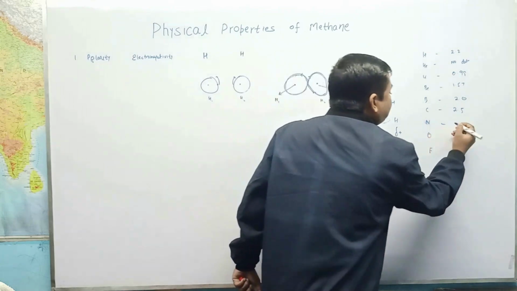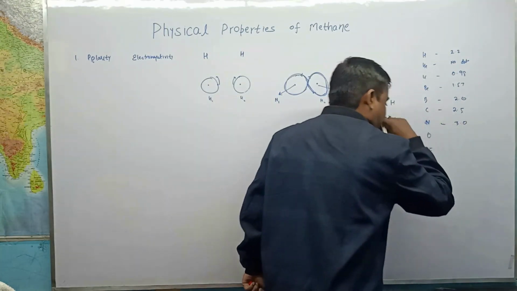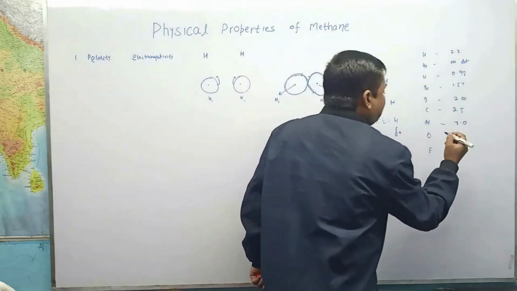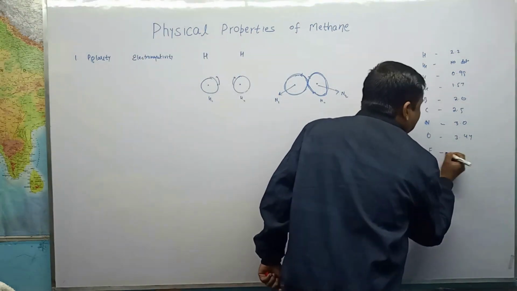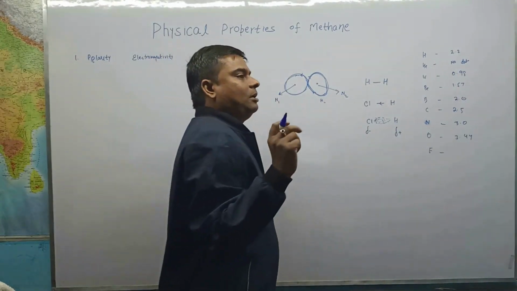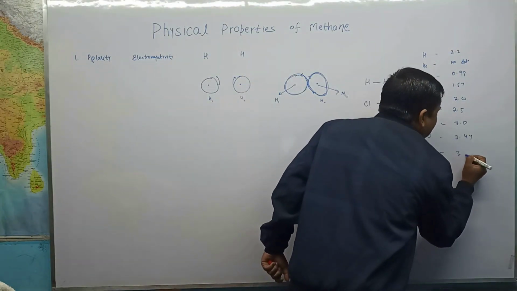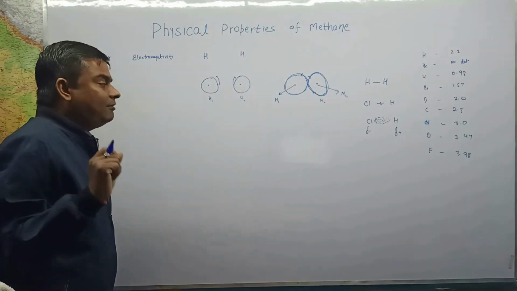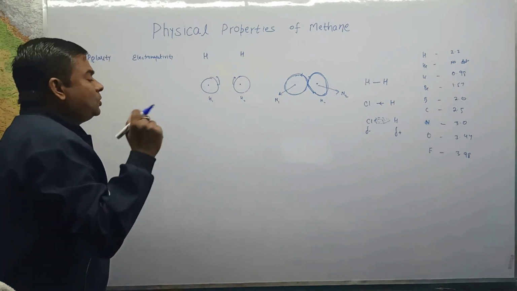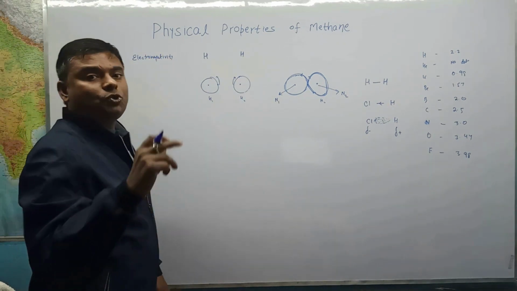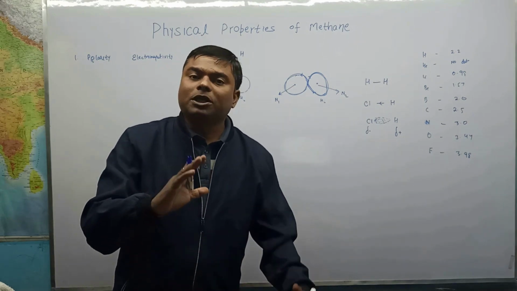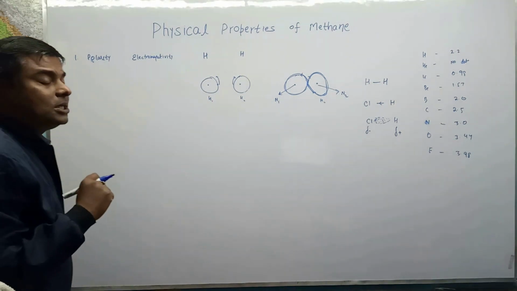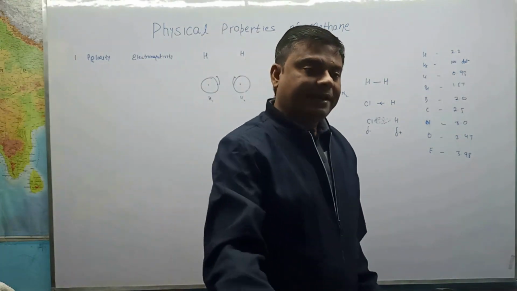Nitrogen is somewhat more electronegative, that is, it has somewhat more power to attract electrons. Oxygen has electronegativity 3.44, and finally fluorine has electronegativity 3.98. All right, so fluorine is the most electronegative atom. Now due to electronegativity, that is the power to attract the electron cloud, the electron cloud between the nuclei of the molecule is polarized, and due to this polarity comes into play.